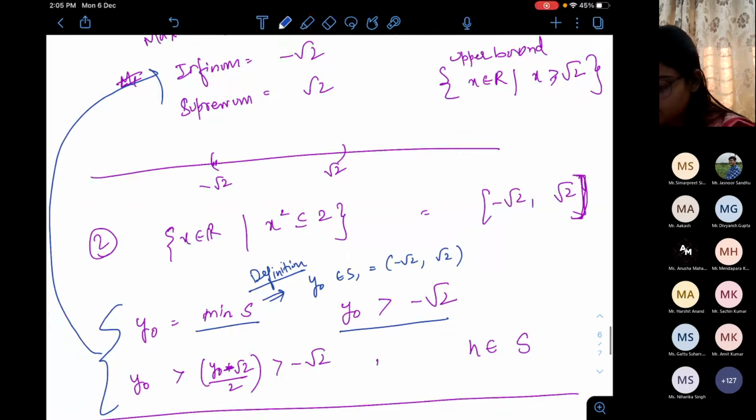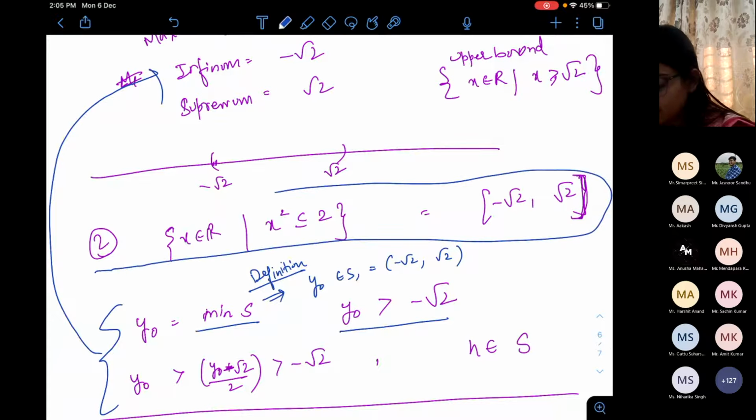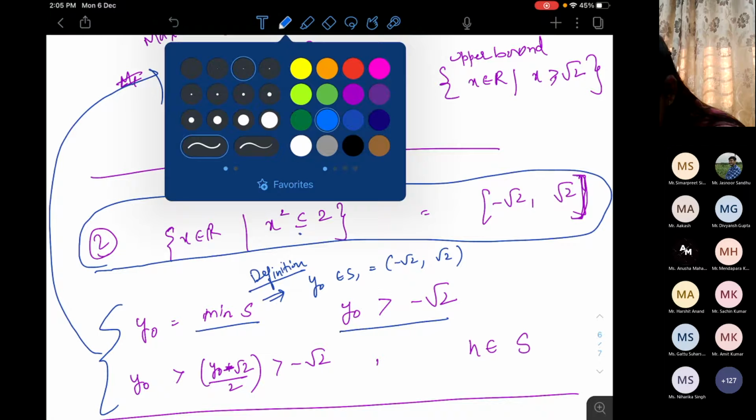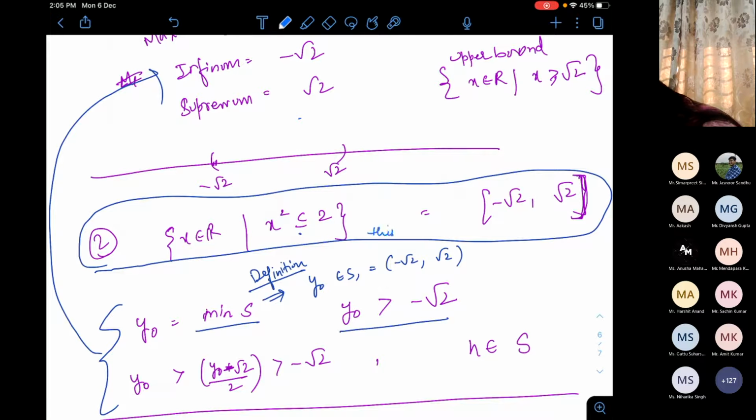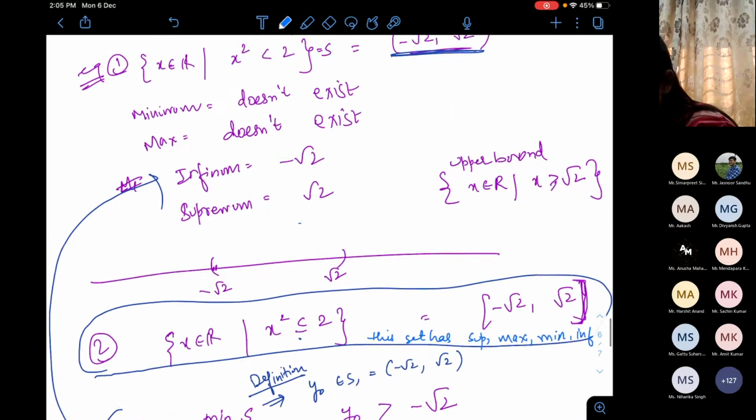I just wrote this to explain that if I take this set, this set has supremum, maximum, minimum, and infimum. This explanation I have given for the previous example.